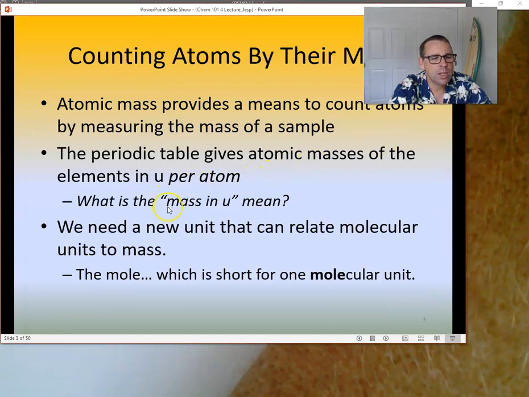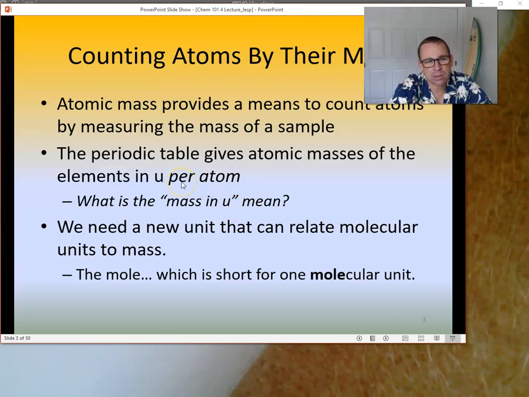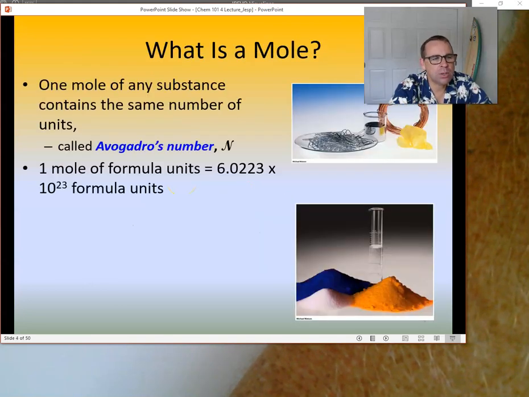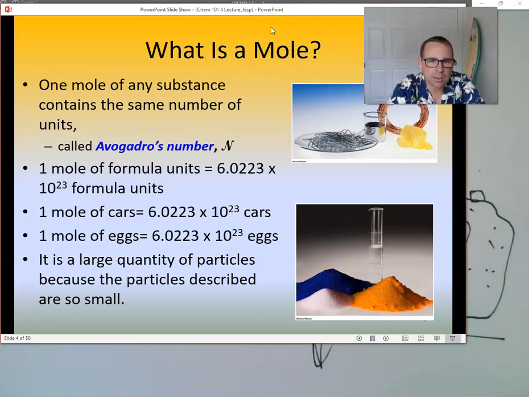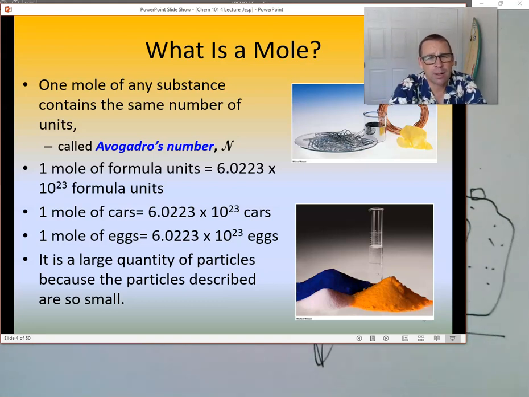Okay? So we initially just think of the mass as in units, right? But we had to introduce something that's called the mole. The mole. Now, that's what we call it today, the mole. But a long time ago, it was initially called the mole because it was an abbreviation for a molecular unit. A molecular unit. They used to think that everything was molecular. They didn't know that some things were ionic in nature. They knew that ionic compounds existed, but they thought that they were molecular in nature in terms of how they went around in their space.